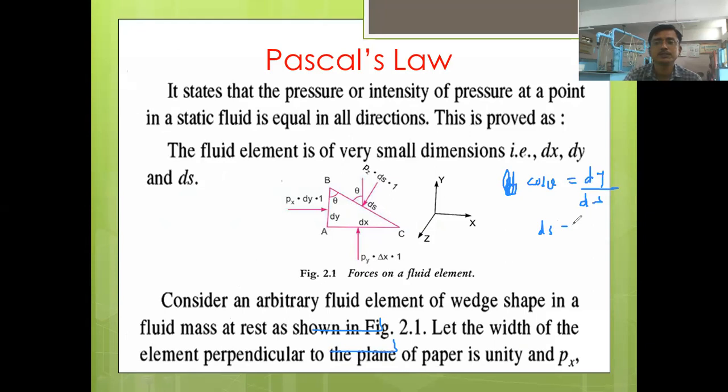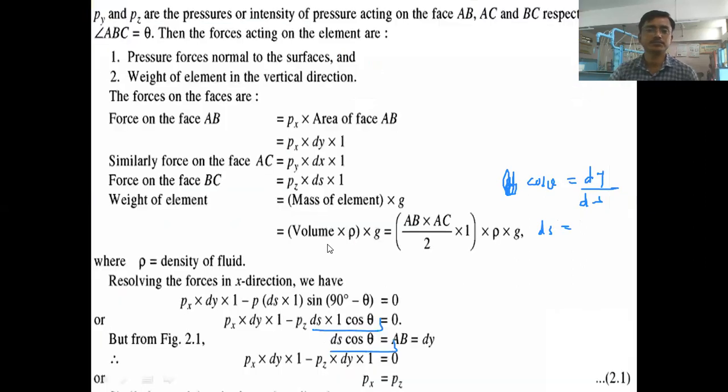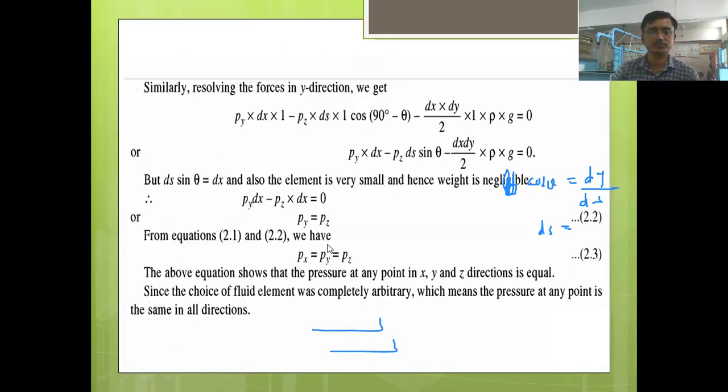So ds is equal to, here cos theta or sin theta? Oh, sin theta is there. See here, this is the first force, this is the second force, and this is the third force. Okay, dx dy dz.